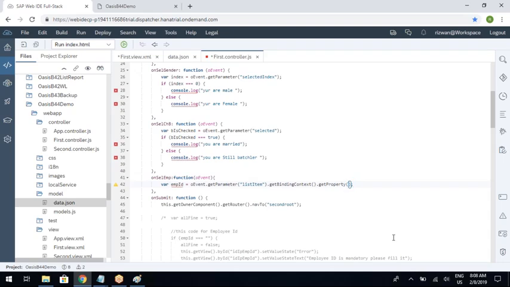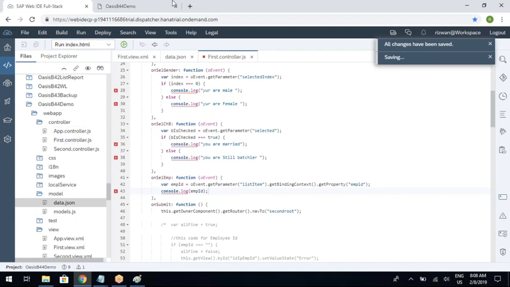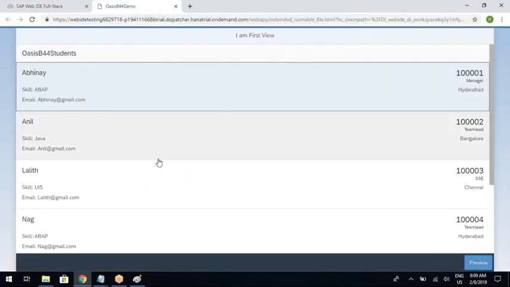getProperty. What do you want to read? Employee ID, then you type employeeID. If you want to read employee name, type employeeName here. If you want to read employee designation, type employeeDesignation here. That's it. So I'm printing this variable. Now let us see. Hit F12.